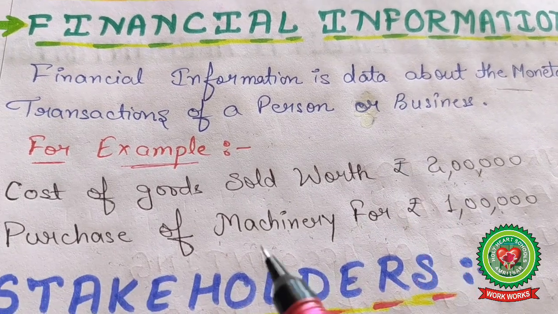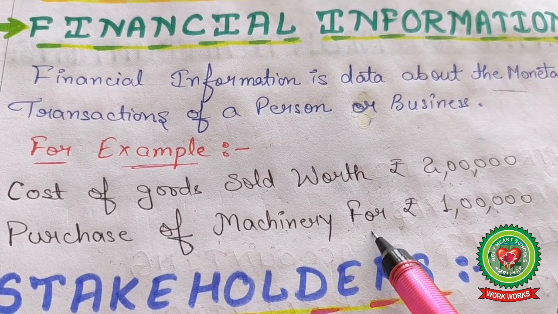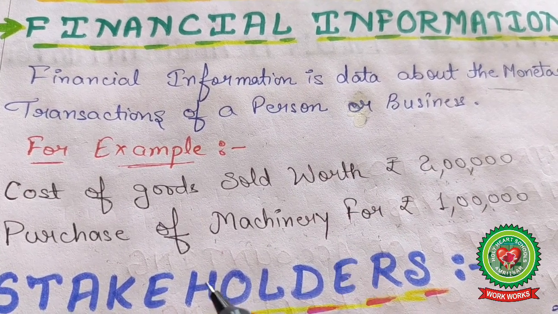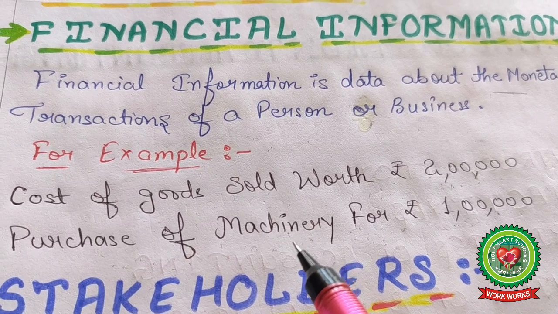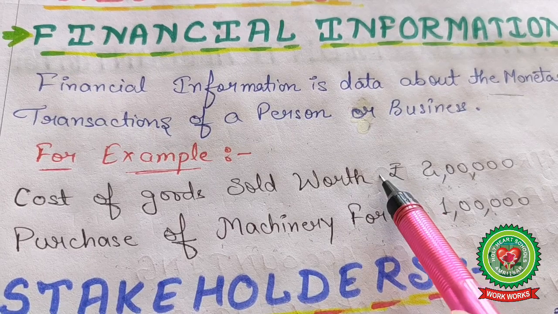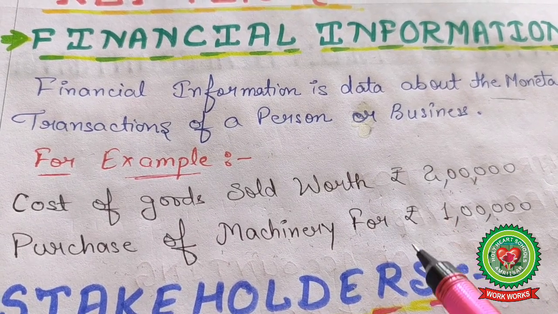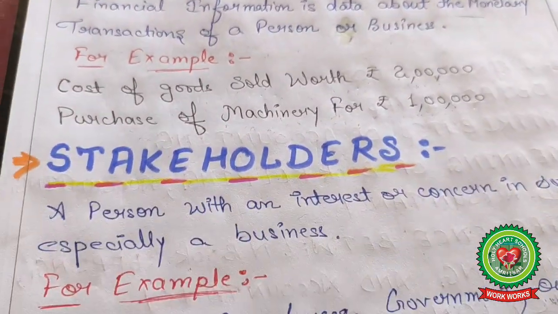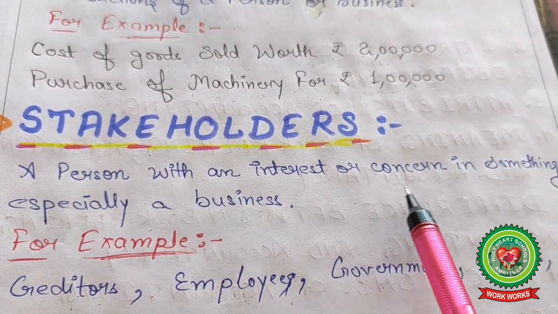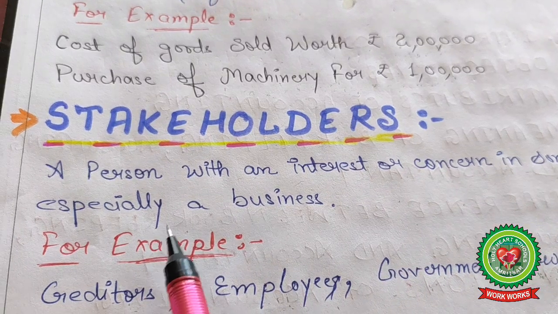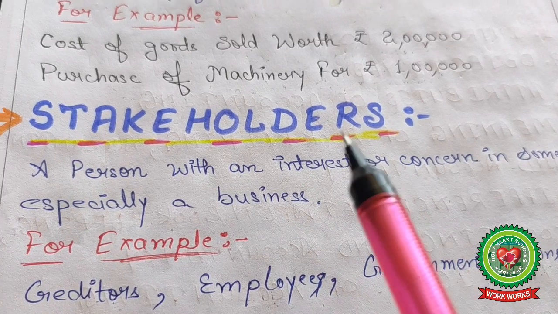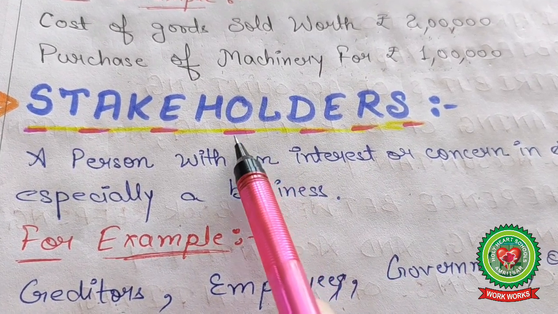Suppose a company recorded purchase of machinery of good quality. Is this financial information? No, it is not, because here it is a qualitative aspect, but we are using the quantitative aspect, which can be measured in monetary terms only. Now the next point is stakeholders. A stakeholder is a person with an interest or concern in something, especially a business. Any party who takes interest in your business is considered a stakeholder.